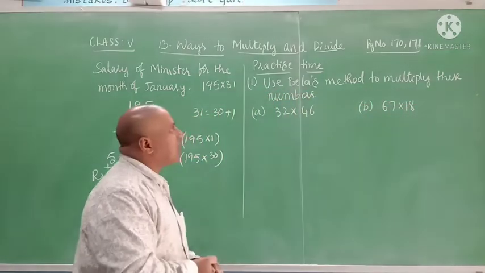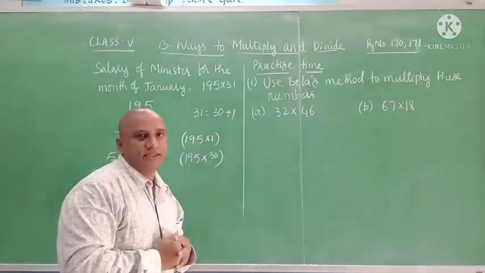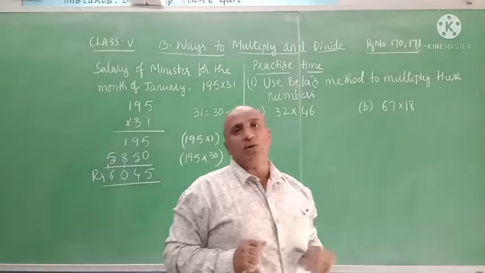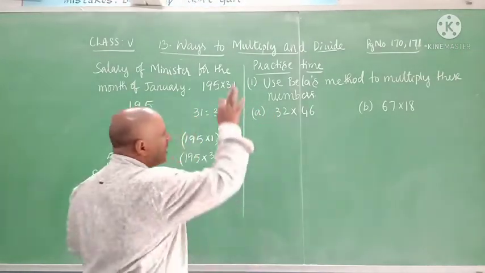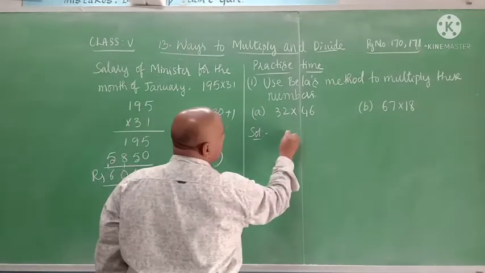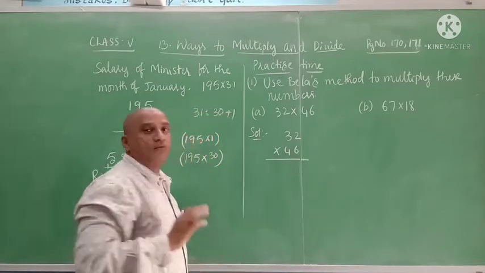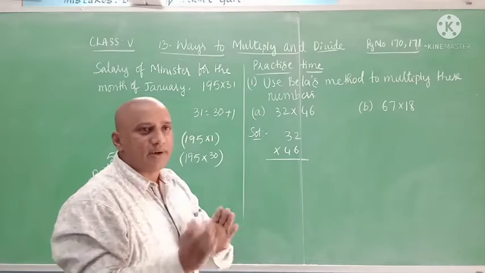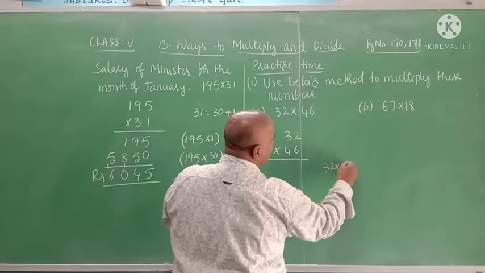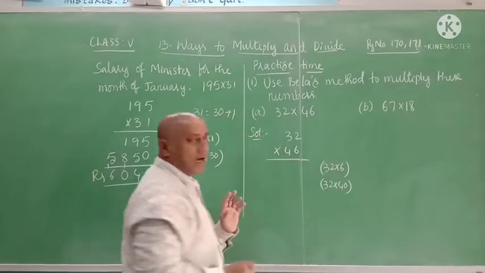Use Bela's method to multiply these numbers. A. 32 into 46. B. 67 into 18. Now how to find this using Bela's method? 32 into 46. 46, what can we write? 40 plus 6. 46 is written as 40 plus 6. So 32 is first multiplied with 6 and again 32 is multiplied with 40. Then both the products are added.